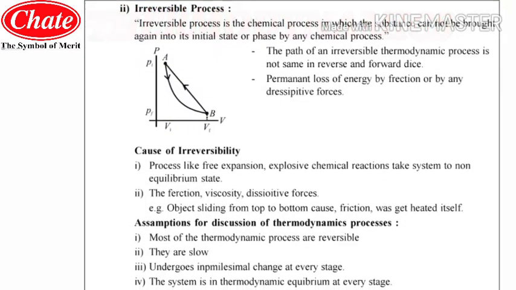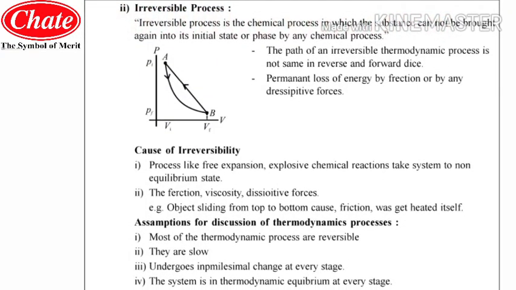So students, now we will be looking further at the next part of this chapter. The diagram of this next part is popping up on your screen. The name of the article is irreversible process. In this irreversible process, you can see the PV diagram representation over here. But before that, we will see the definition of the irreversible process.